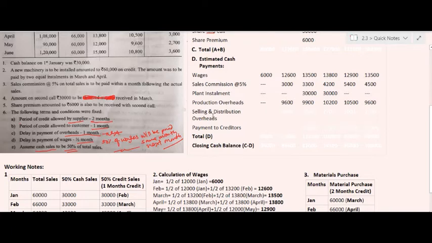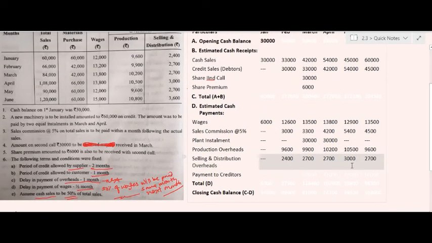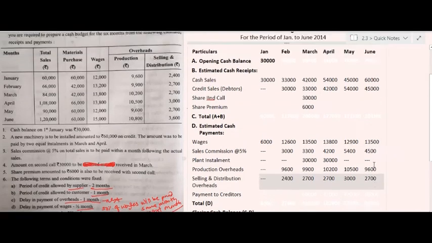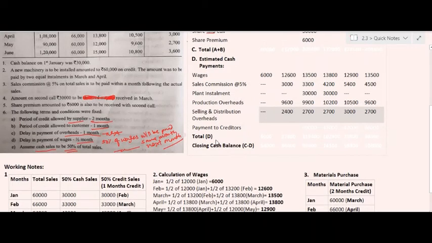Payment to creditors. As we can see in the example, the amount of material purchase is given for the months of January to June 2014. But there is one additional information regarding the material purchase. What is that additional information?